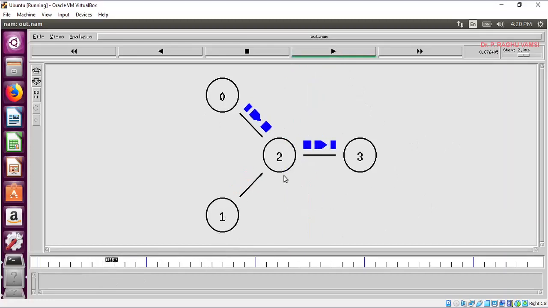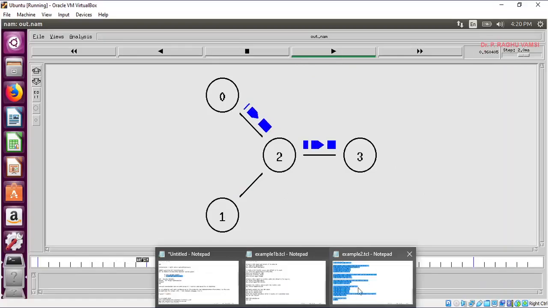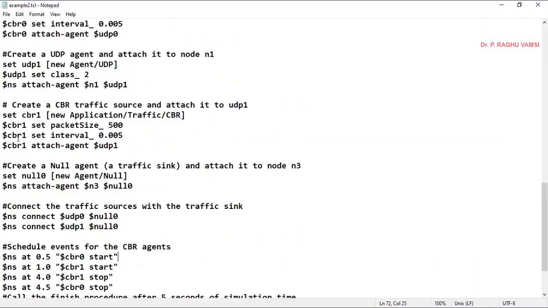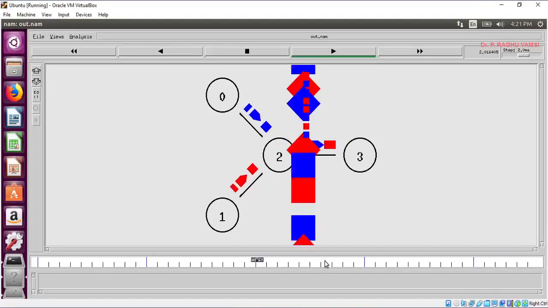But when 1 started with a greater speed of constant bit rate, and the interval used over here is also very small, you look at here, the interval is 0.005. That means a packet of size 500 bytes was sent every 0.005 seconds. It's a very fast rate, so the packets are going to be dropped.